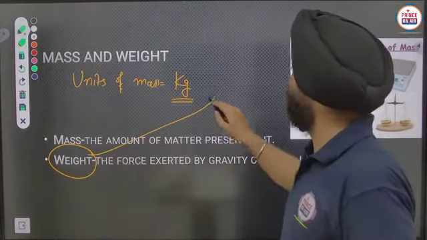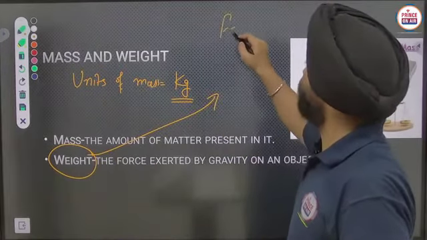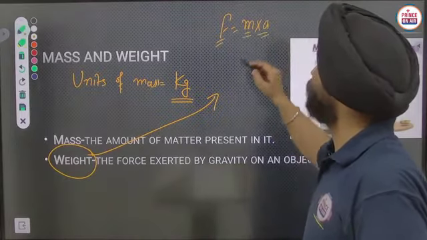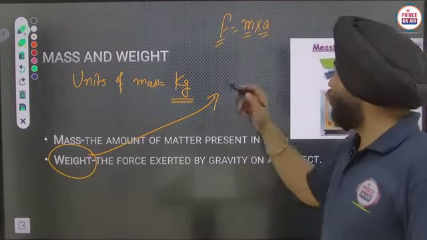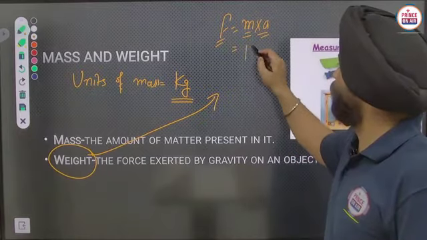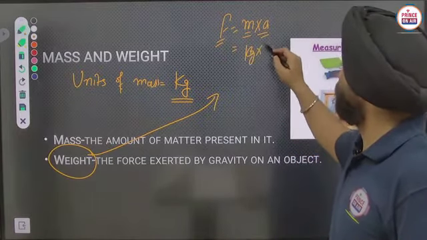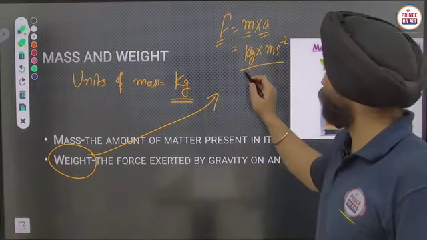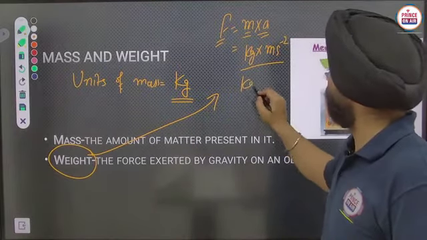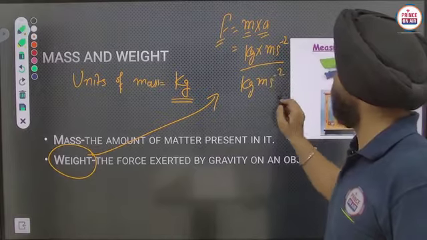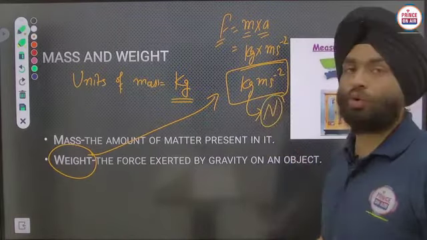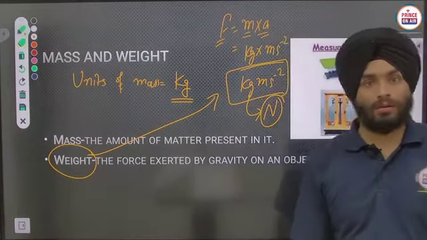The formula for force is F equals m into a, that is force equals mass into acceleration, okay. So the units of mass will be kilogram and the units of acceleration will be meter per square second. So the units of weight will be kilogram meter per square second, or in terms of that we also use the word Newton, okay, clear.